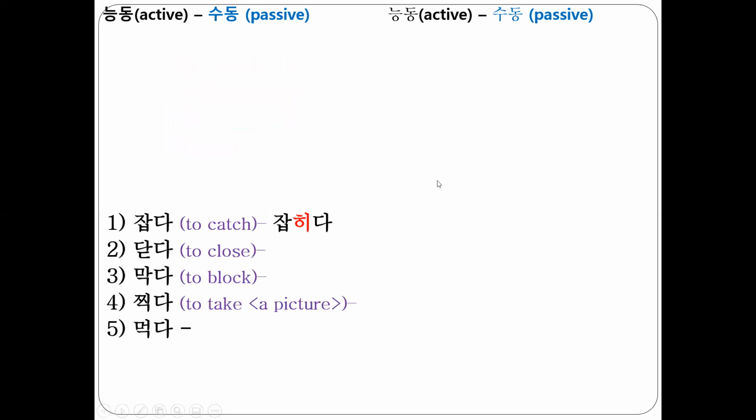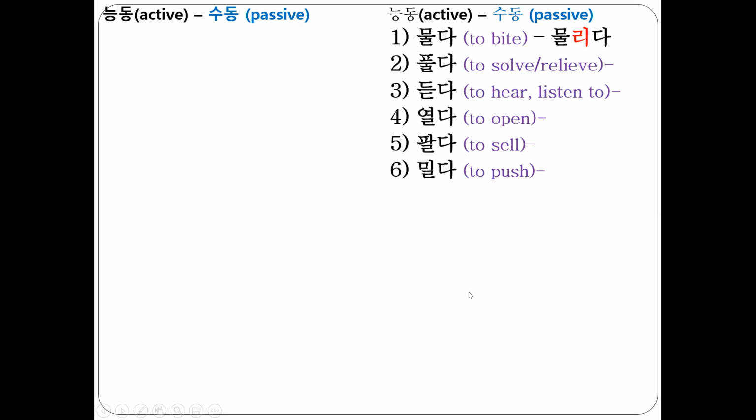Another group is 히 syllable. So 잡히다, to be caught. 닫히다, to be closed. 막히다, to be blocked. 찍히다, to be taken a photo by paparazzi. 먹히다. A steak is eaten by Jessica. 먹히다 있습니다.